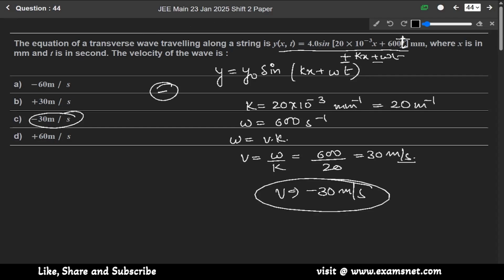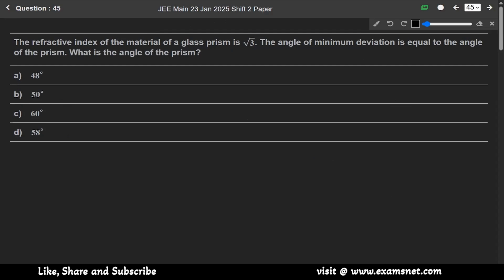Now question 45. The refractive index of the material of a glass prism is √3.